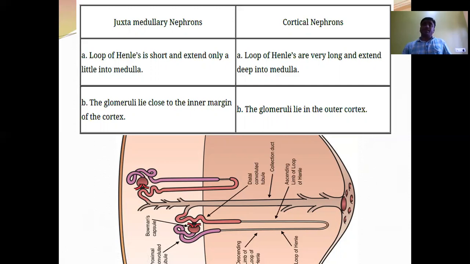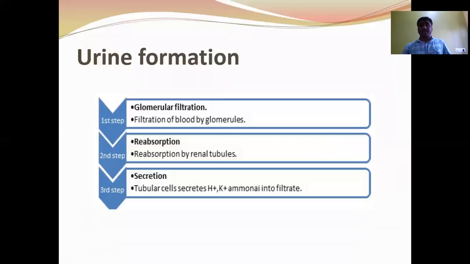The spaces between podocytes are called filtration slits, and the minute openings in the endothelium of glomerular blood capillaries are called fenestrations. The endothelium of the glomerular blood capillary, the podocyte layer of Bowman's capsule, and the basement membrane between them form the filtration membrane. Through this filtration membrane, the blood is filtered, and the filtrate enters the lumen of Bowman's capsule.